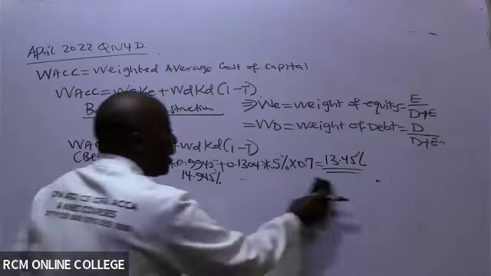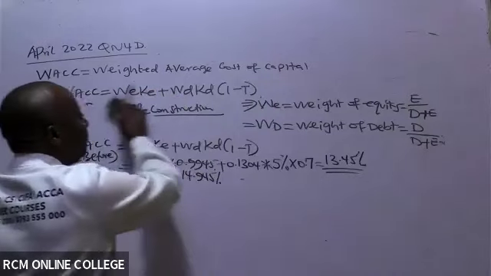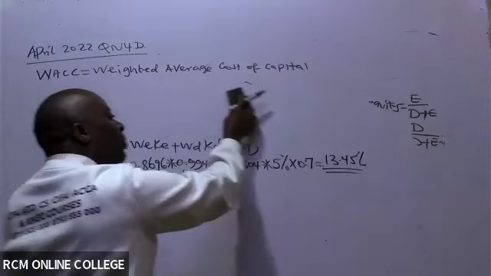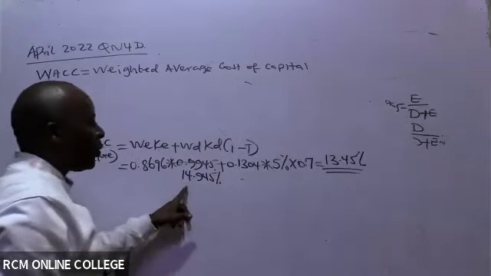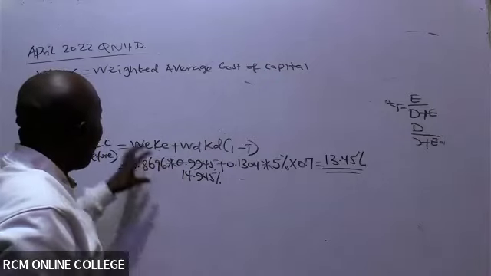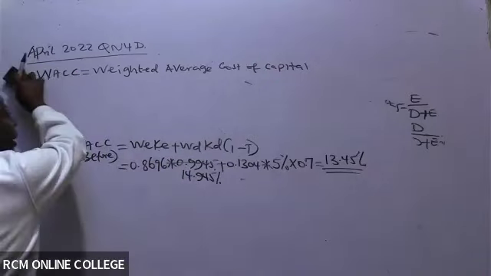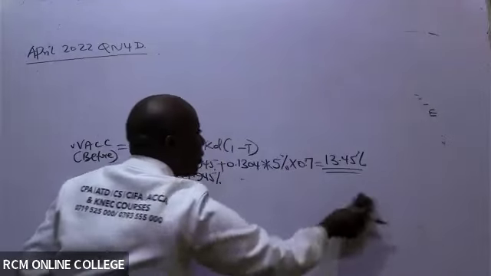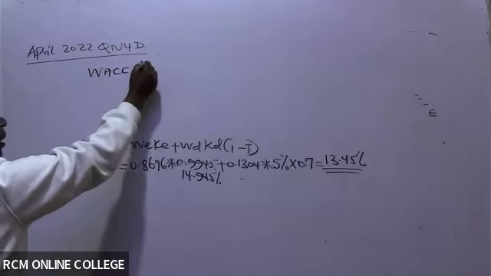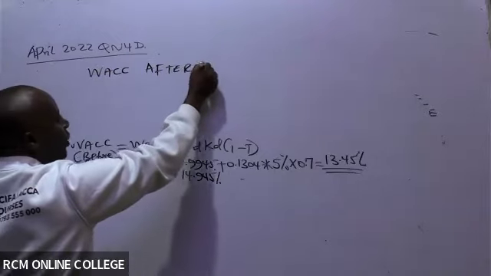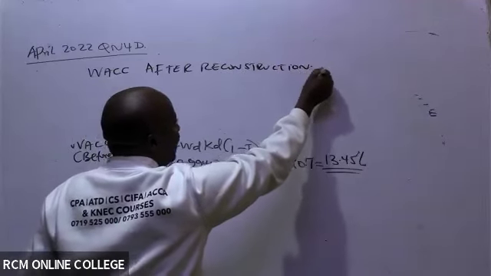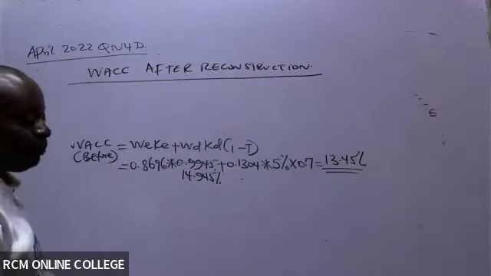So in this case here, we have 13.45. For me to be fair to everybody, I'll explain how I got this cost of equity levered using the next step, which is after reconstruction. So let's get the WACC after reconstruction, and I'll take a few minutes to explain better how we are getting this cost of equity after reconstruction.